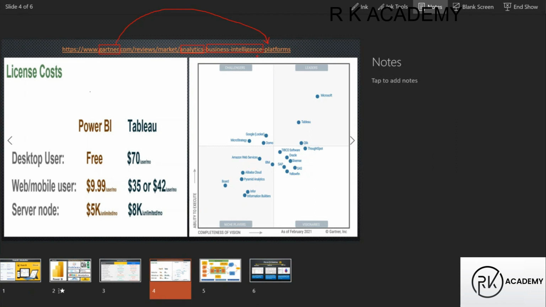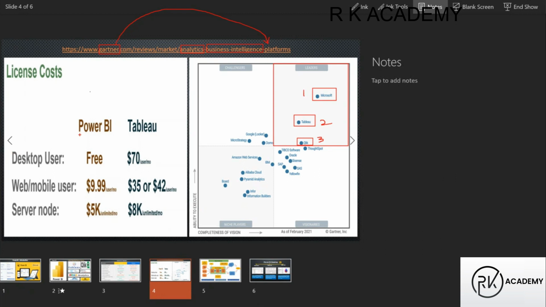As per their rankings and reviews, Power BI is in top place, guys. Here you can see Microsoft, that means Power BI, right? It is in first place. Where is Tableau, guys? Below Power BI, in second place. Where is QlikView, guys? It is in third place. What is this? Leaders board. This section is the leaders board, guys. On the leaders board, Power BI is in first place, Tableau is in second place, and QlikView is in third place, based upon these cost cuttings.